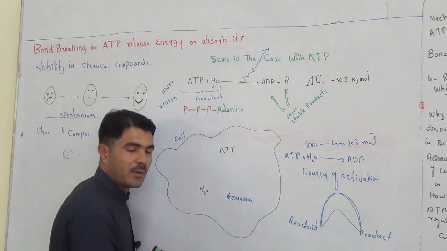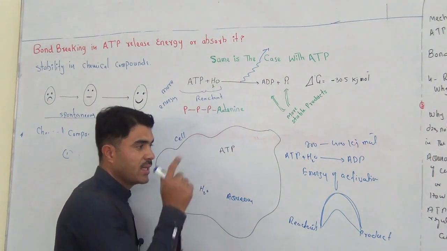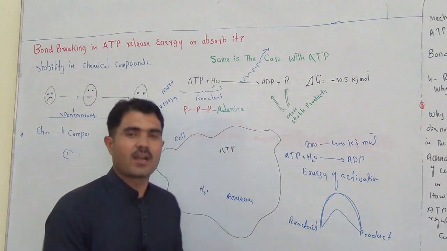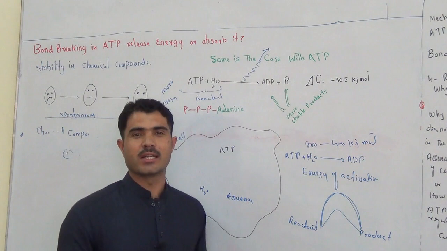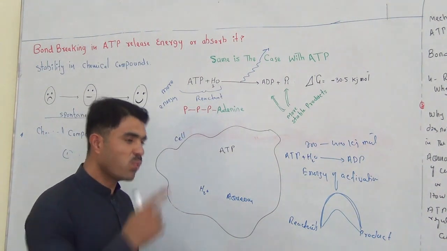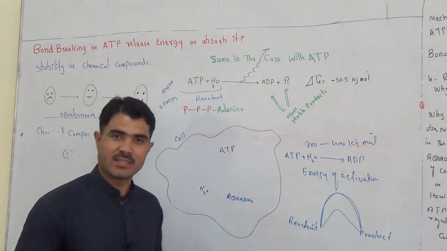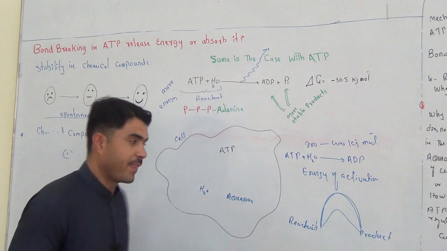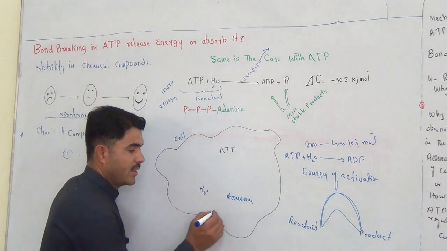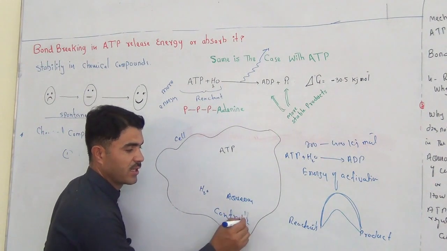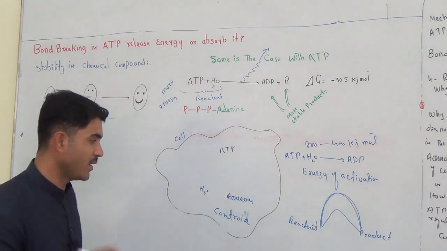And now look at that. Inside our cell each and everything is fully controlled, fully regulated. ATPs are present, but ATPs won't be able to hydrolyze themselves until and unless they get some signal from outside. And now how? The control mechanism inside the cell is very special.